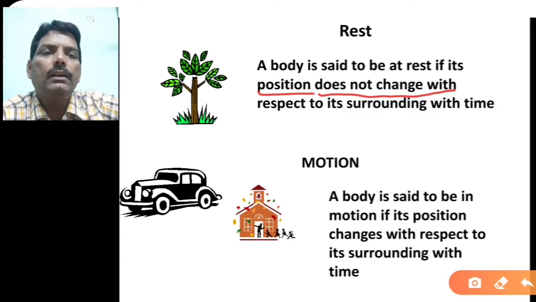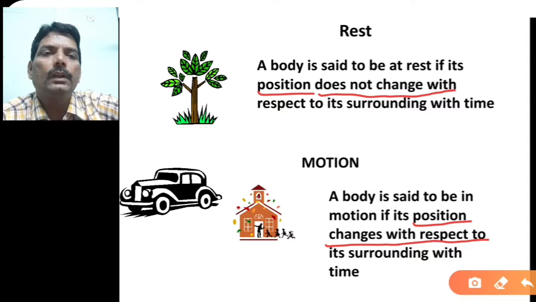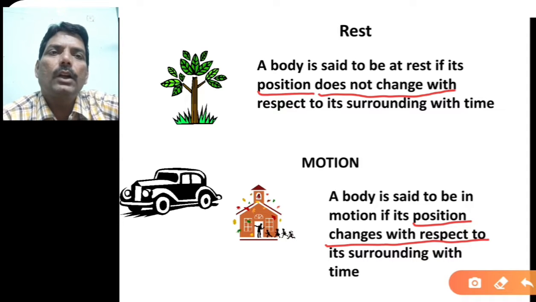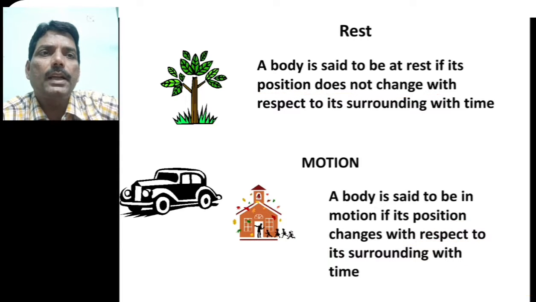Or on the other hand, you can say that the object is in motion when its position changes with respect to time. Then you can say that that object is in motion. So this is the main difference between an object at rest and an object in motion.